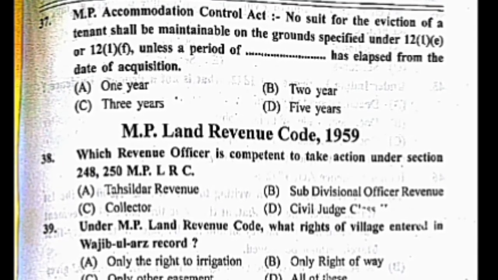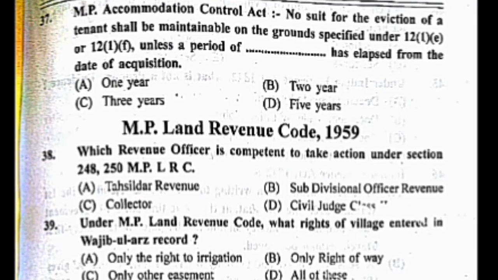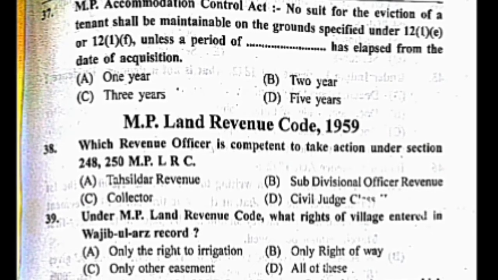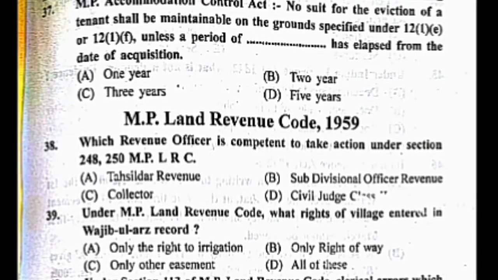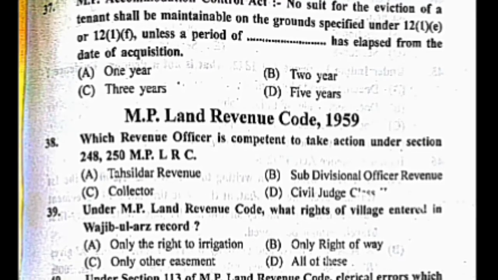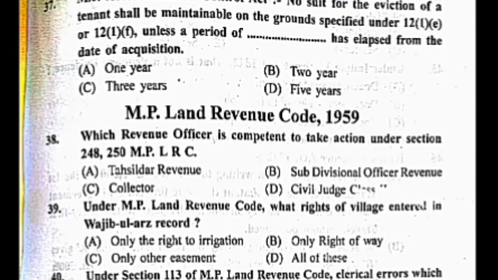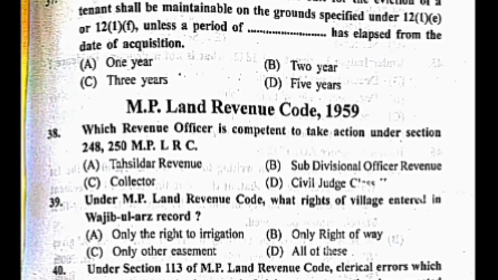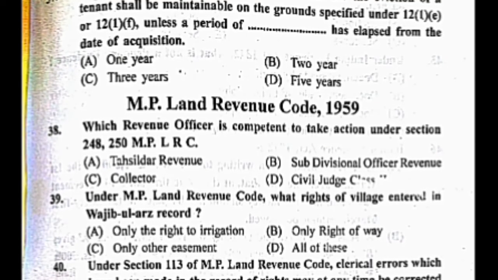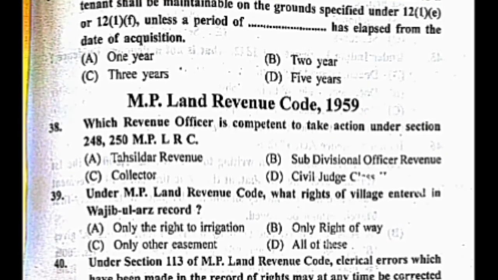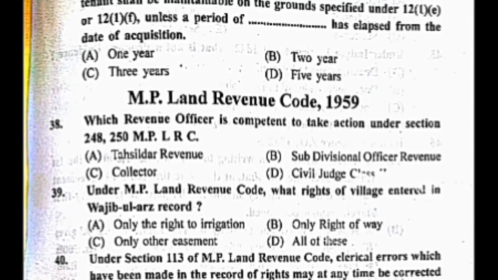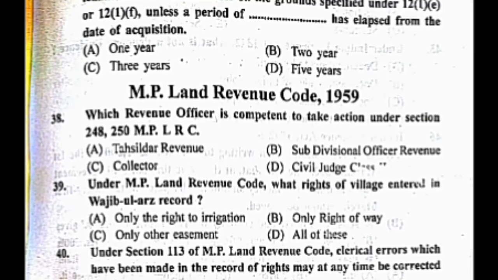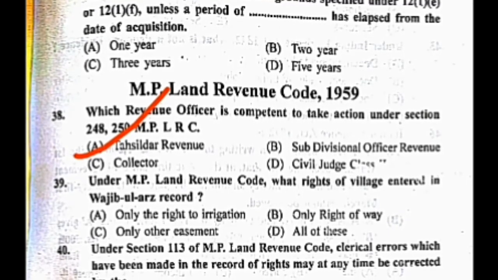Now the questions from the MP Land Revenue Code, MPLRC. Question number 38. Which revenue officer is competent to take action under Sections 248-250 of MPLRC? Options are A. Tehsildar Revenue, B. Sub-Divisional Officer Revenue, C. Collector, and D. Civil Judge. The correct answer is A. Tehsildar Revenue.